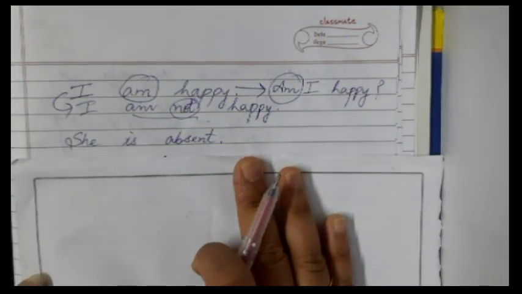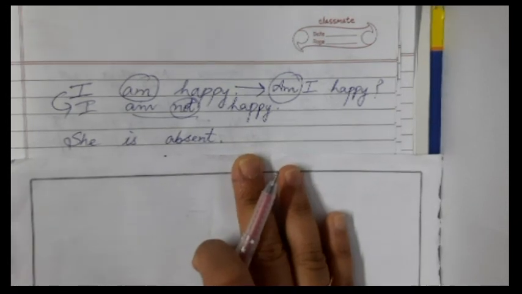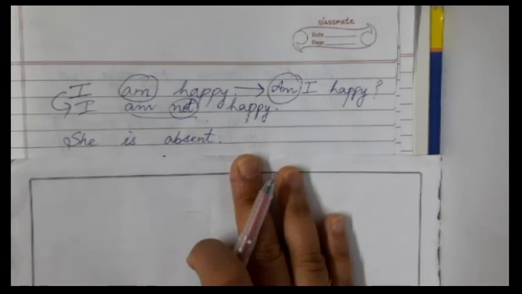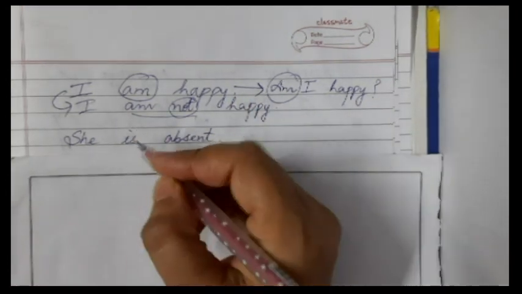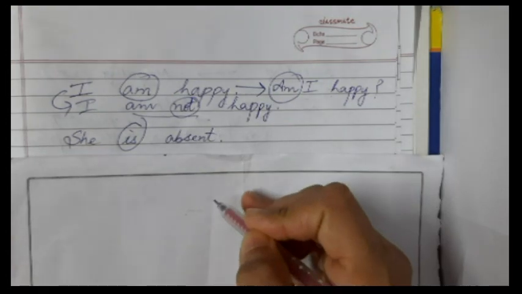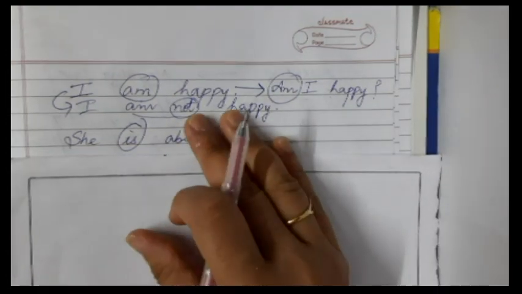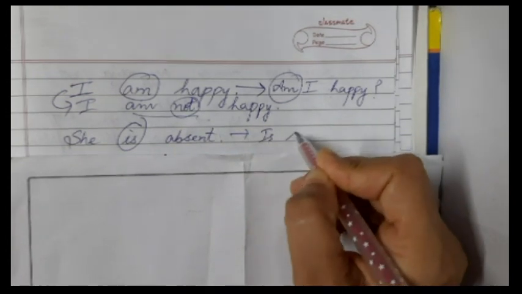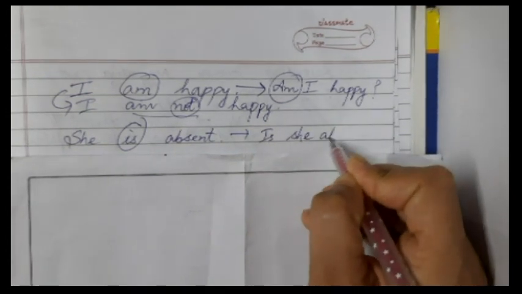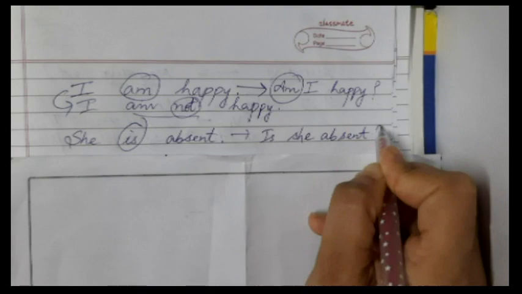She is absent. Now children, again, first we have to find out which word is our helping verb. Yes, you got it right. Is the helping verb. So again, how will you change it into an interrogative? Very good. Is she absent?